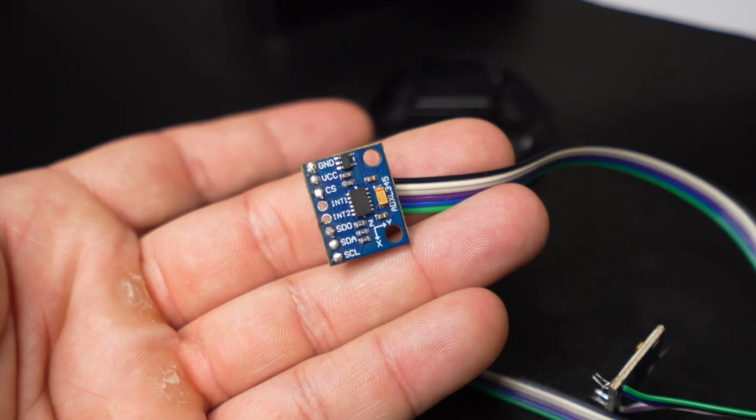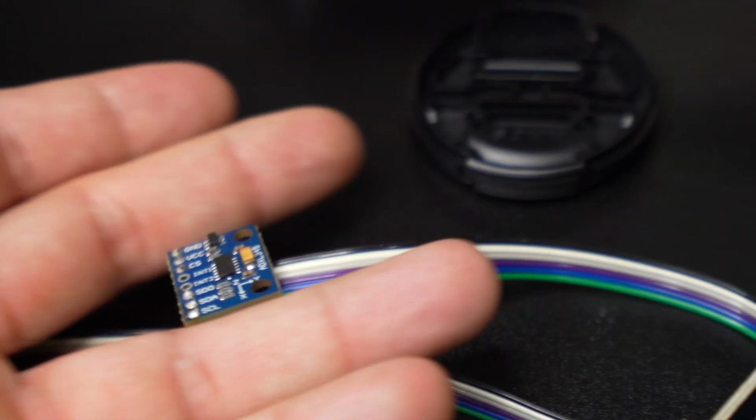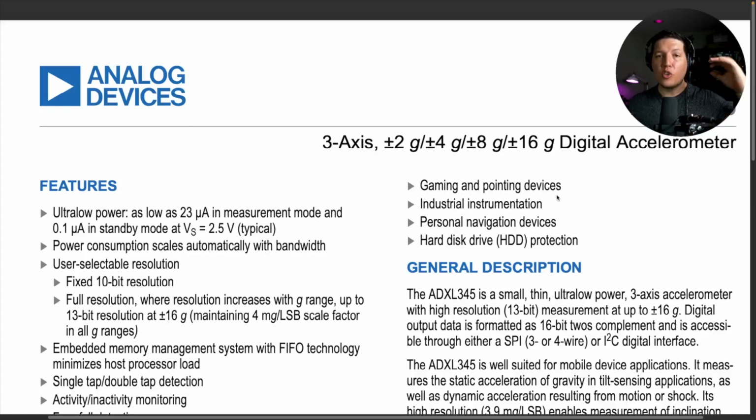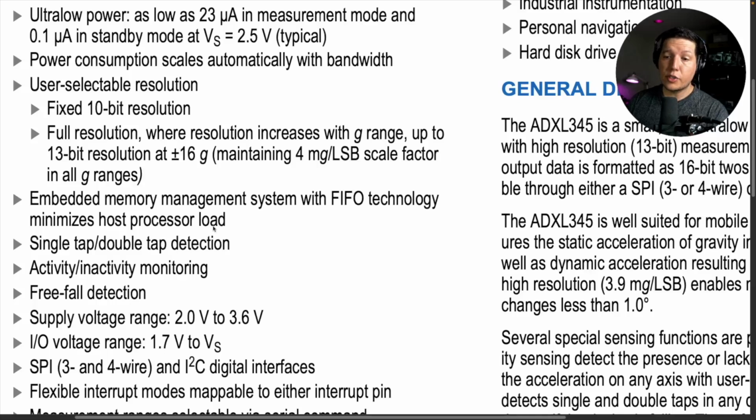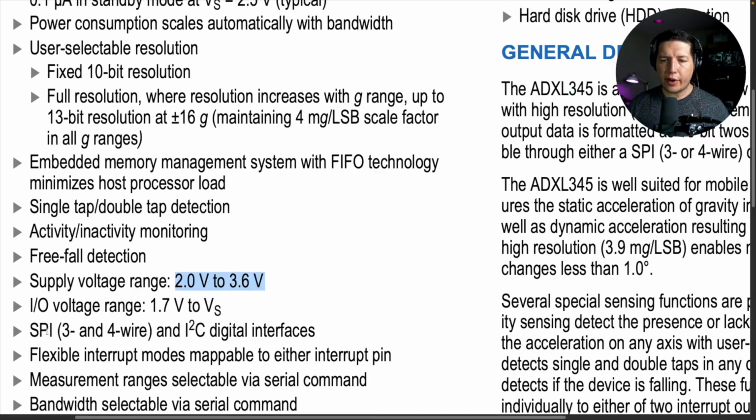This is the ADXL345 that we're going to use. We're going to skim this datasheet. Don't worry about it. I'll spend just a few seconds on it, but I'll highlight some critical things that you need to look for. Obviously, you want to look at the supply voltage range. Our Raspberry Pi can deliver either 5 or 3 volts, so we are good here. We also care about the communication protocol, so we are going to use Serial Peripheral Interface, and in an upcoming video, I'll use I2C.